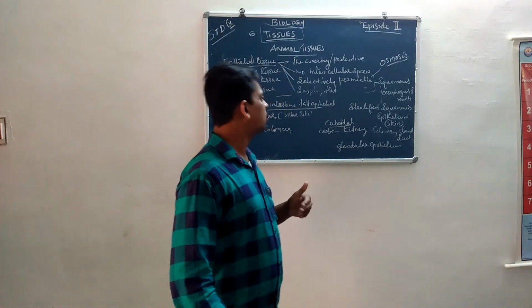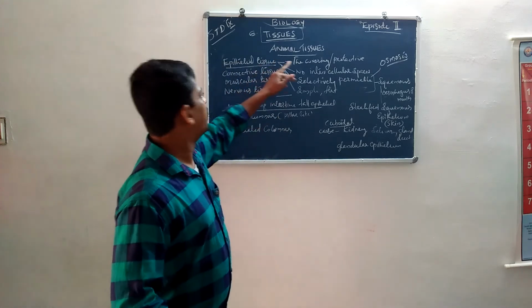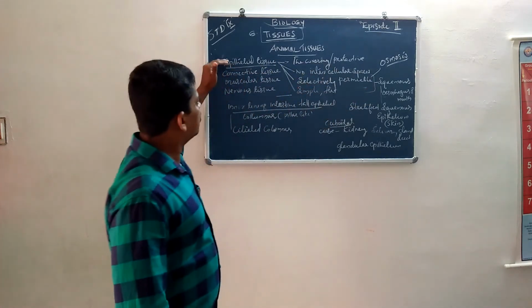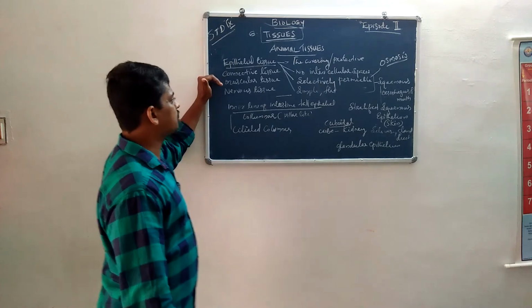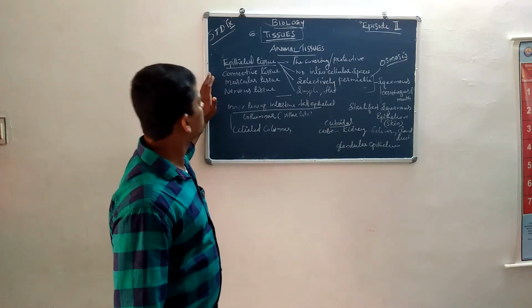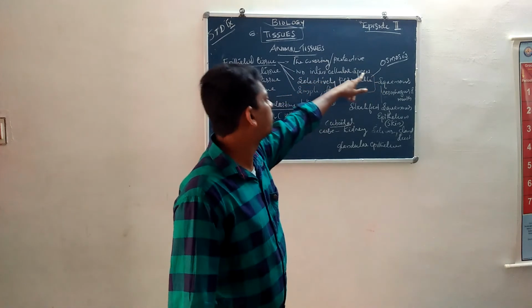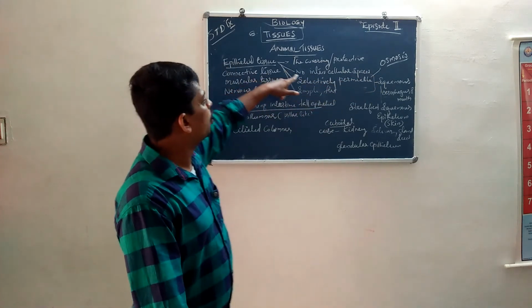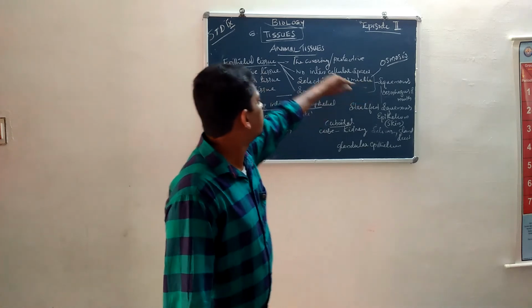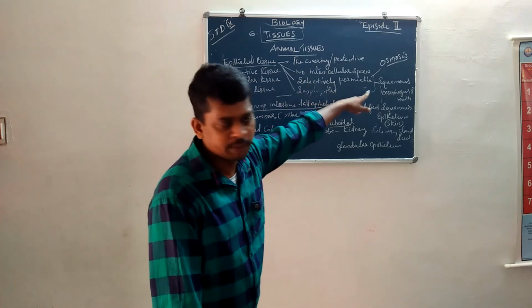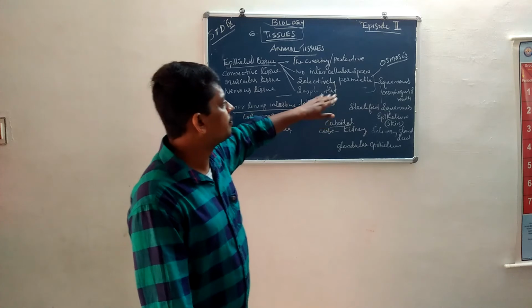Okay, so once again, animal tissues: epithelial tissue, connective tissue, muscular tissue and nervous tissue. Epithelial tissues are the covering and protective layer of organisms. They have no intercellular spaces. These are selectively permeable, simple and flat.